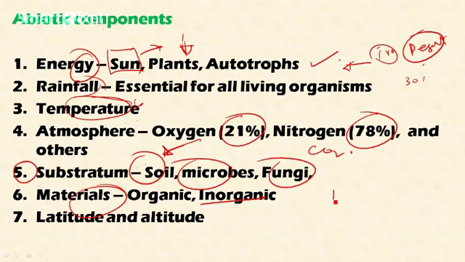Inorganic materials like nitrogen, phosphorus and potassium, calcium, magnesium, sulfur are the macronutrients which are essential for plant growth. Organic components like humus are also essential for plant growth. In this way, they contribute to the growth of the ecosystem with a healthy interaction. And latitude and altitude are also important components which influence the ecosystem in a great way, as we learn in our geography classes.